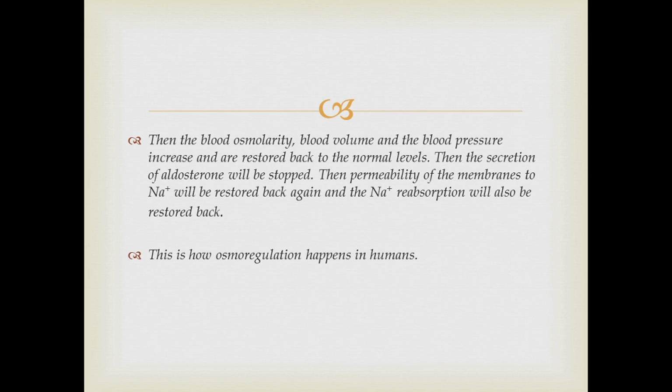Then aldosterone is no more acting on the kidney tubules, no? So in that case, permeability of the membranes to sodium will be restored back again, and the sodium reabsorption will also be restored back to the normal levels. The normal amount of reabsorption will happen once again. So that is how osmoregulation happens in both cases where blood osmolarity is increased and decreased.